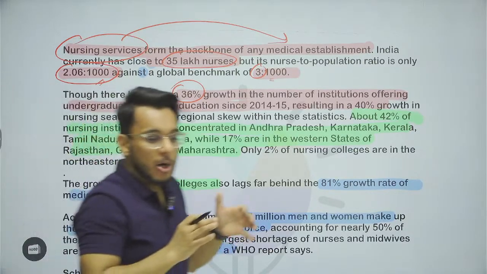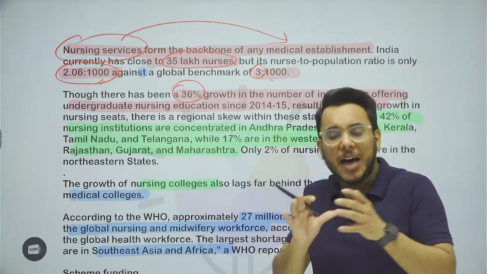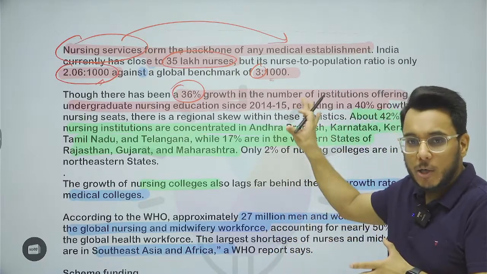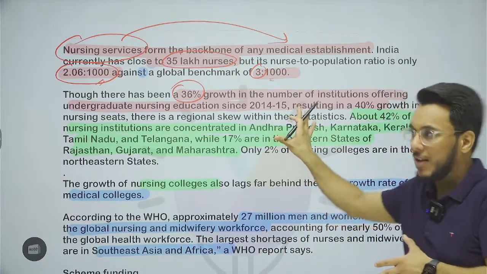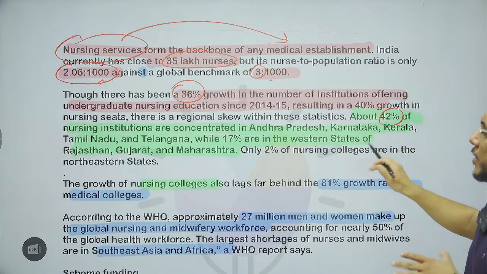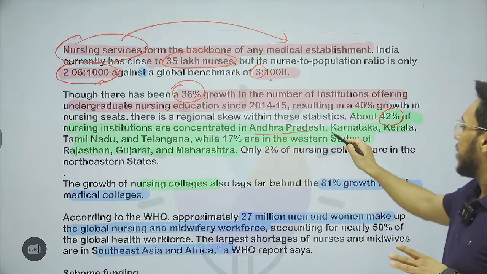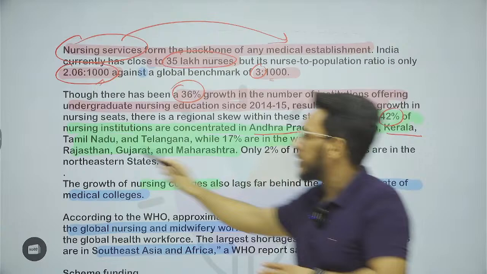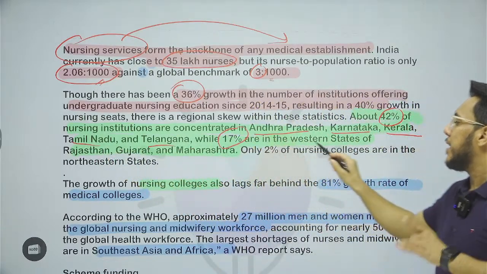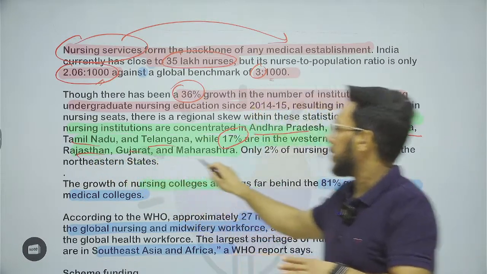Moreover, when we talk about nursing institutions, they are largely skewed toward only a few states. For example, according to data provided by the Ministry of Health, 42% of the nursing institutions are concentrated in just 5 states: Andhra Pradesh, Karnataka, Kerala, Tamil Nadu and Telangana, while another 17% are in the western states of Rajasthan, Gujarat and Maharashtra.